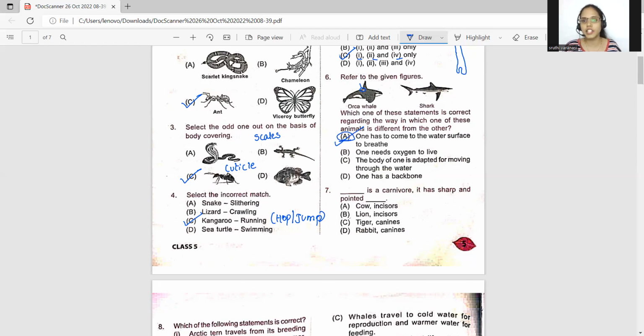Let's also see the B, C, D options. One needs oxygen to live. Every organism needs oxygen to live.